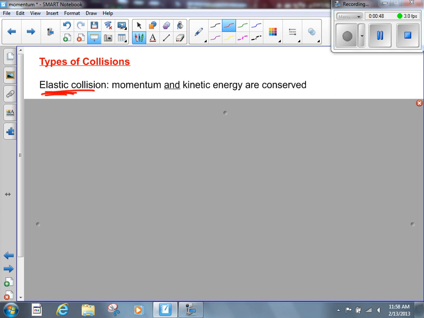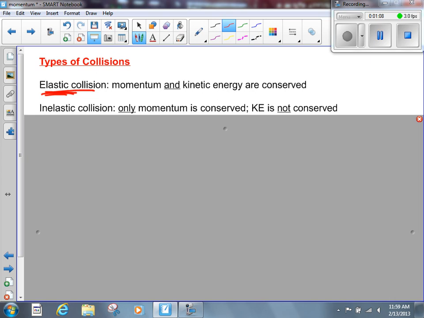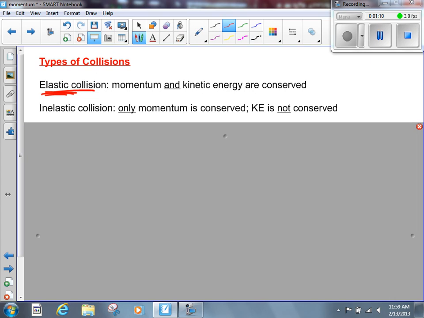What do we mean by conserved? Kept, stays the same. So momentum, of course, stays the same. That's the law of conservation of momentum, and it'll always hold whether it's elastic or not elastic. But kinetic energy will be conserved only in an elastic collision. Versus the other type of collision that we have, which we call an inelastic collision. Momentum is still conserved in an inelastic collision, but kinetic energy is not conserved.